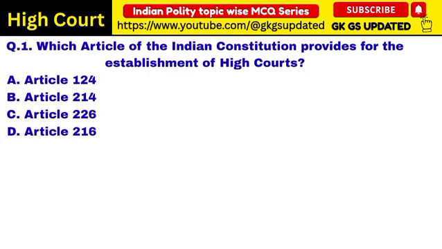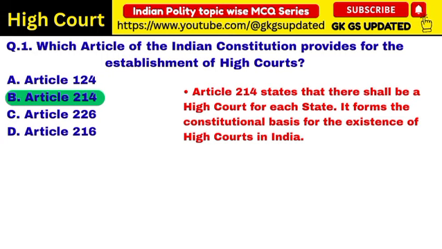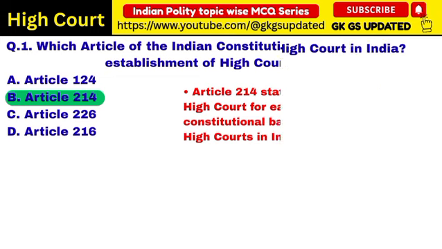Today we are going to learn most important MCQ on High Court. Your first question: which article of the Indian Constitution provides for the establishment of High Courts? Correct answer: 214. Article 214 states that there shall be a High Court for each state. It forms the constitutional basis for the existence of High Courts in India.